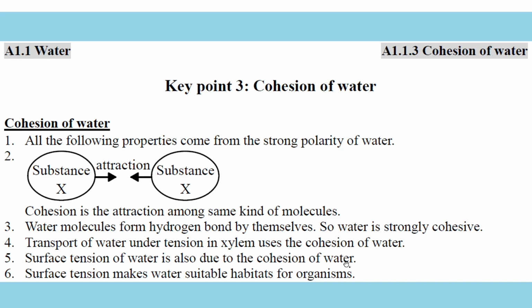On the surface, the water molecules join together strongly, so other particles can't move inside so easily. So we have a surface tension. And surface tension makes water a suitable habitat for organisms too. Some insects can walk on the water surface, and then it becomes the habitat for the insects.